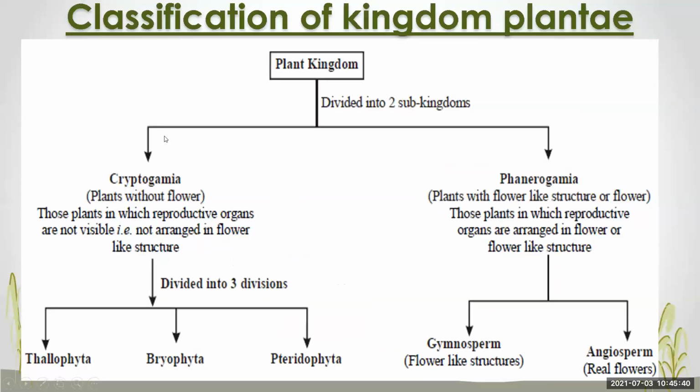Now we have seen the classification of kingdom Plantae. The plant kingdom is divided into two subkingdoms, that is subkingdom Cryptogam and subkingdom Phanerogam. Subkingdom Cryptogam is further divided into three divisions, that is Thallophyta, Bryophyta, and Pteridophyta. And Phanerogam is further divided into two divisions, that is Gymnosperm and Angiosperm.